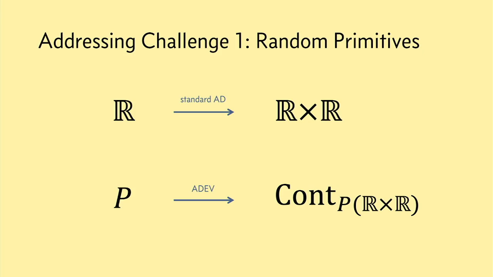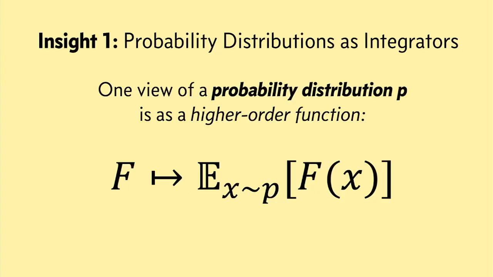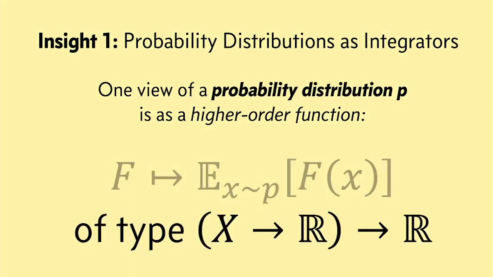So what's going on with this new type? What's the intuition here? Well, an interesting perspective that comes both from measure theory and from a long line of work in probabilistic programming semantics is that we can view a probability distribution P as a higher order function, mapping inputs f to their expected values on samples drawn from P. That is, we can think of a probability distribution over X as a function of type (X → R) → R. And I'm being slightly imprecise here because this expectation can fail to exist, so the codomain should really have some kind of lifted real numbers, but for now I just want to convey the intuition.